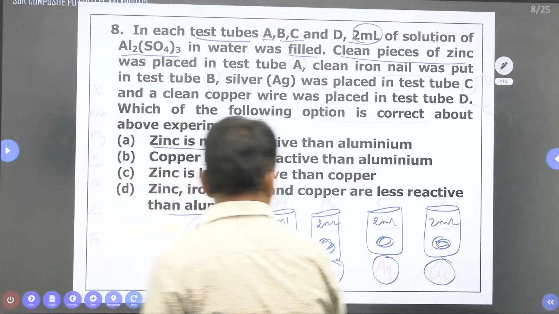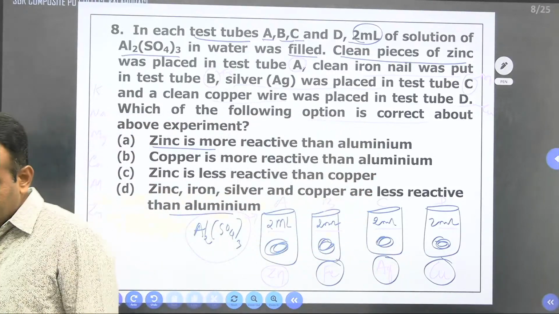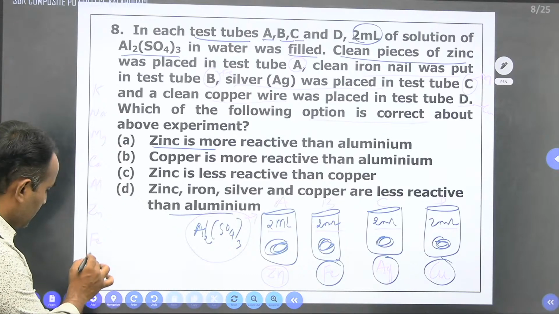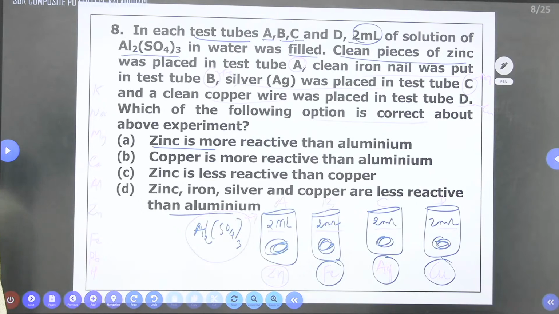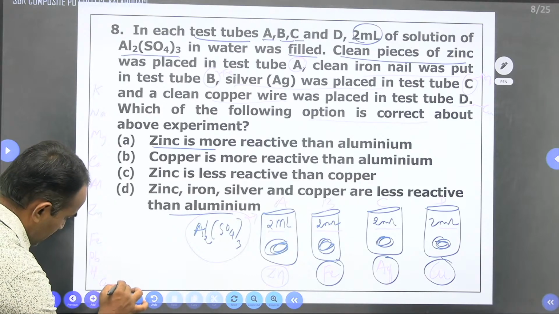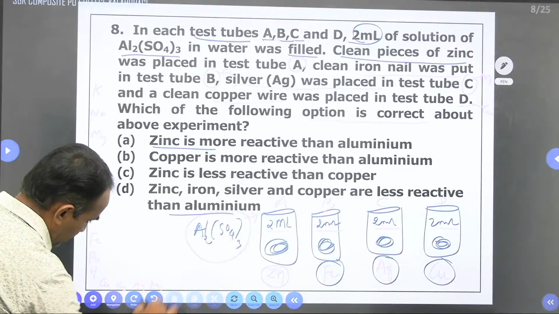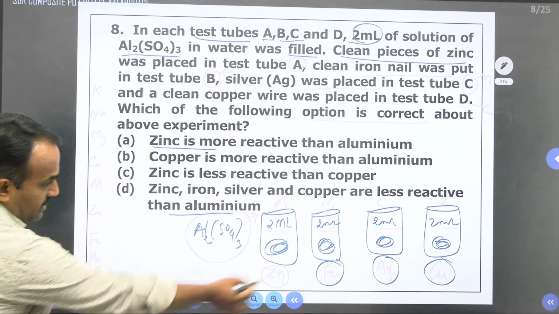Among the elements zinc, iron, silver, and copper, after iron we can take lead, Pb, then hydrogen. After hydrogen we can go for copper. After that we will take copper, next mercury, next silver, next gold will be there. So we can select silver as the least reactive element among these four.